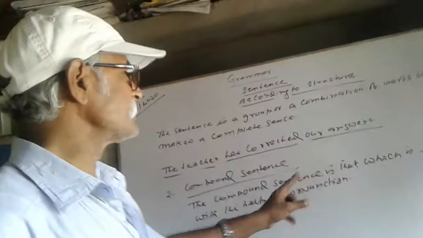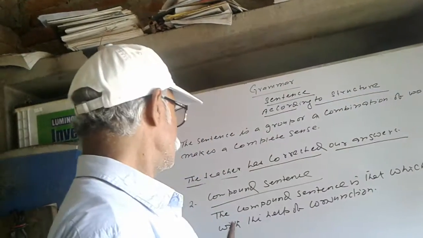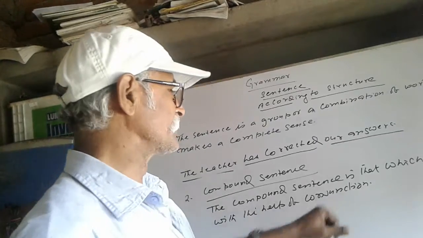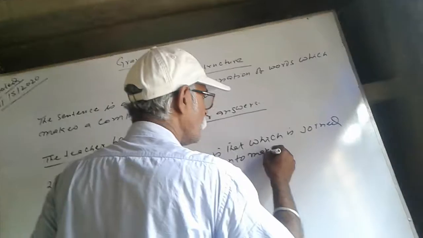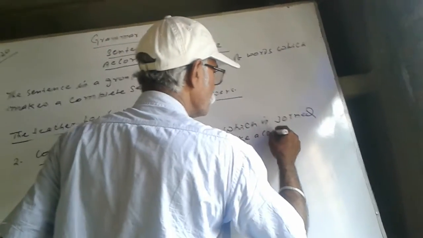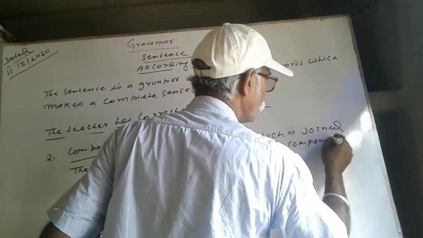The compound sentence is that which is joined with the help of conjunctions to make a compound sentence.